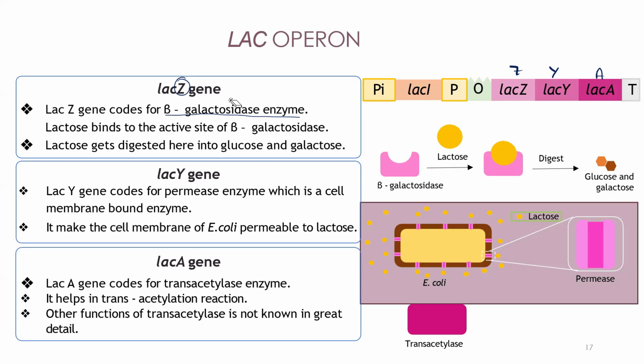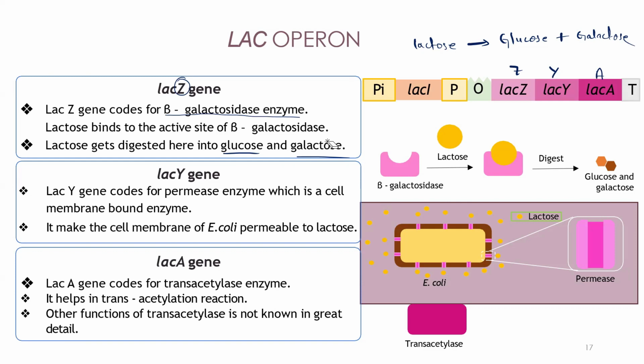It will cleave the lactose into glucose and galactose. It will break down lactose into glucose plus galactose. This is very crucial for lactose metabolism.